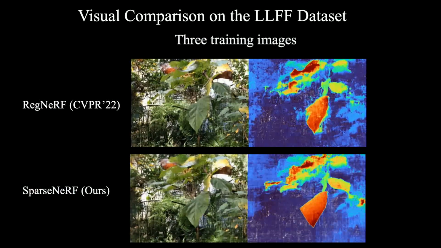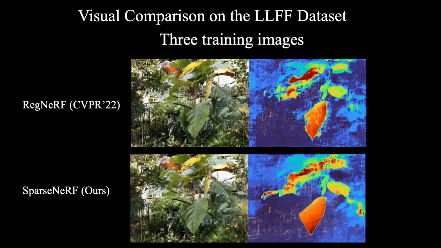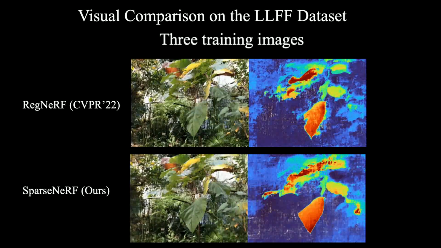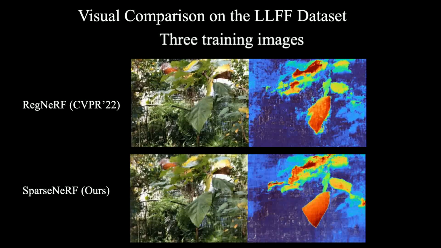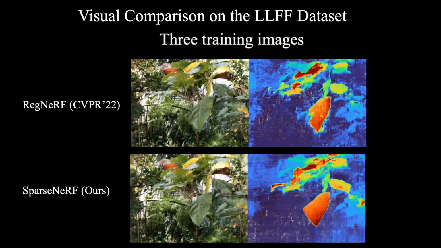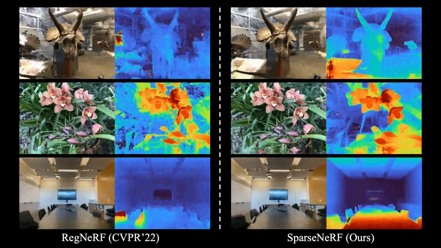We compare with the state-of-the-art method and regular NeRF on the LLFF dataset. We can see that, for regular NeRF, the geometry of scenes are not fully synthesized. Instead, our SparseNeRF yields better synthesis. We visualize more scenes.